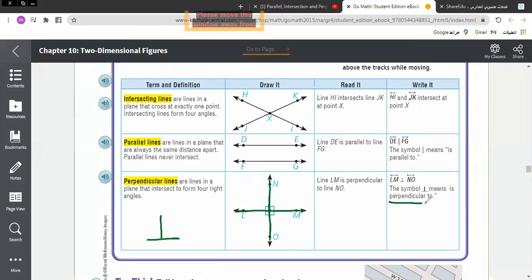Perpendicular to. And the word perpendicular means they form 4 right angles. That's right. This symbol means perpendicular to.